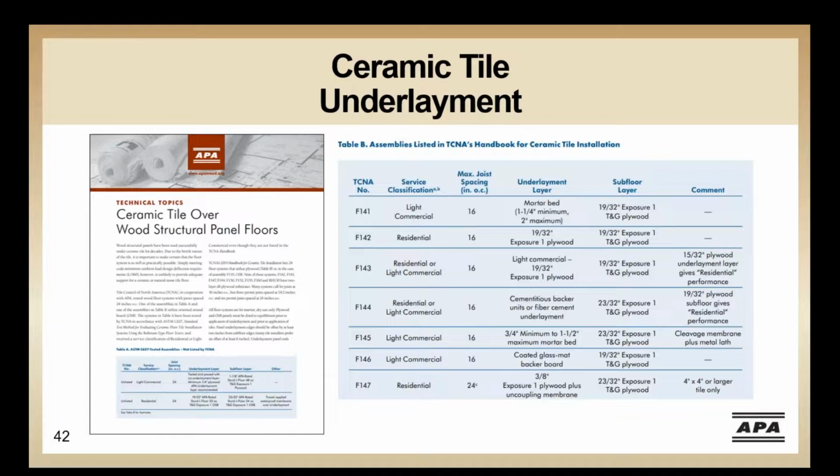As you can see by the table, there are several factors that should be considered when selecting a tile assembly. These include the service classification, maximum joist spacing, and the tile size. These assemblies detail the subfloor and underlayment requirements and may specify no underlayment, a plywood underlayment, cementitious underlayment, or other options. Rather than review these assemblies in detail here, I encourage you to download our APA technical topic, number TT006, and use it as a guide in selecting the appropriate assembly for your specific application.